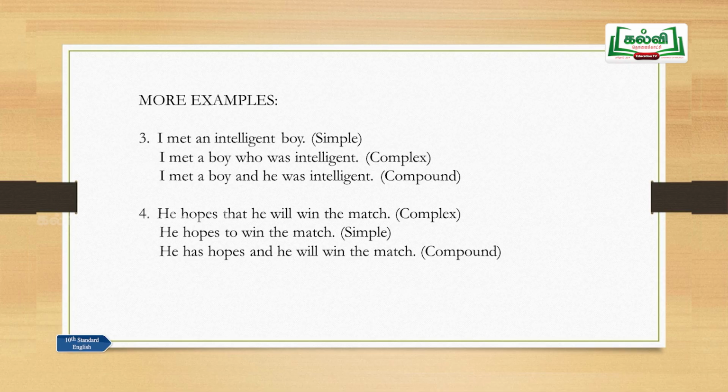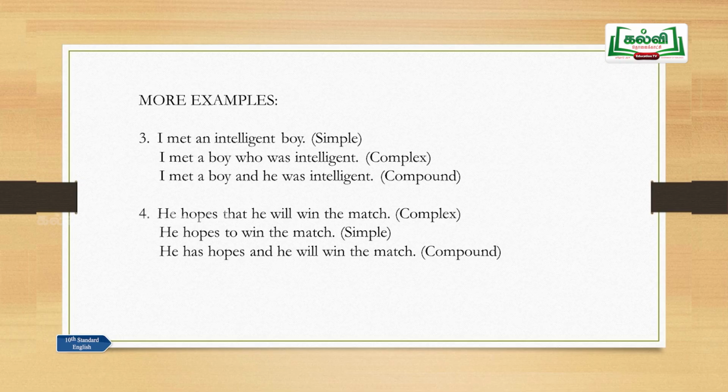And how will you change it into simple? He hopes to win the match, because we don't need two clauses to frame a simple sentence. We need one phrase and one clause. Normally, the basic rule is you should have only one finite verb. He hopes to win the match. Hopes, that is a finite verb. To win is a non-finite verb. So as per the rule, there is only one finite verb here. This is a simple sentence. He hopes and he will win the match. So he hopes, that is a main clause. He will win the match, that is a main clause, and and is the conjunction, that is a compound sentence. Hope you have understood all these points very clearly, and we have to solve some exercises here.